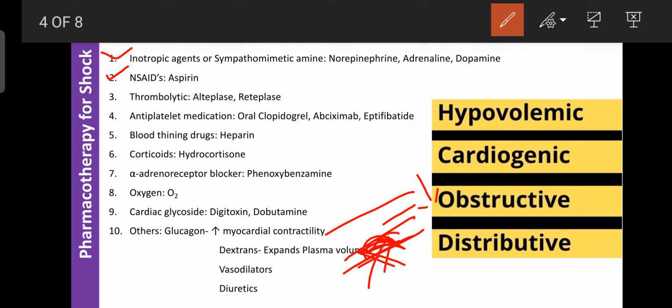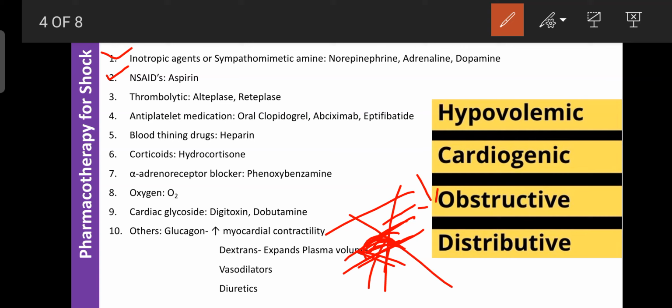Aspirin inhibits platelet aggregation and prevents the collapse of the circulatory system, because in any kind of shock, the blood circulatory system can first collapse due to platelet aggregation. But administering a drug like aspirin immediately during shock can avoid the platelet aggregation and avoid the collapse of the blood vessels. That property is helpful for the treatment of any kind of shock.